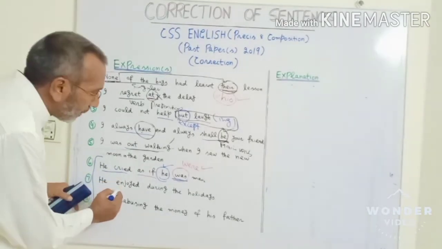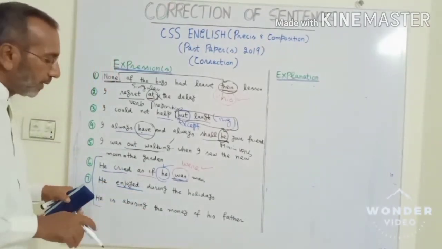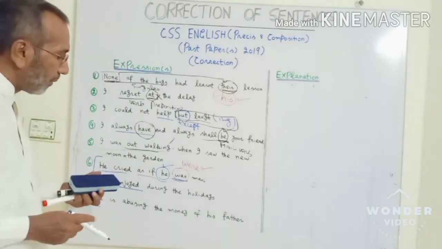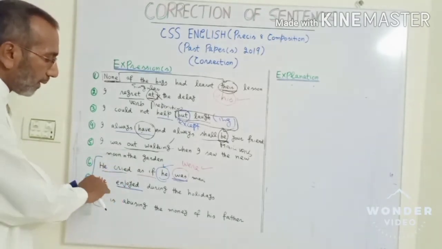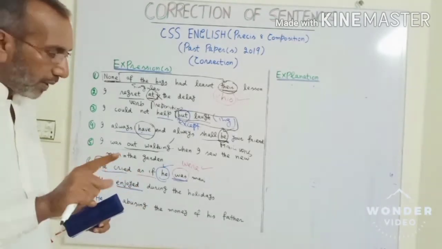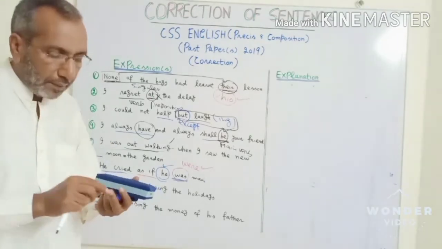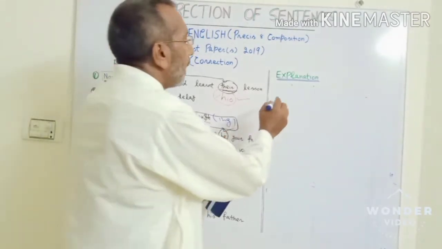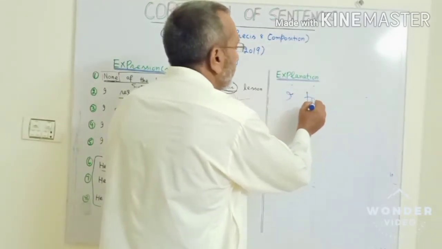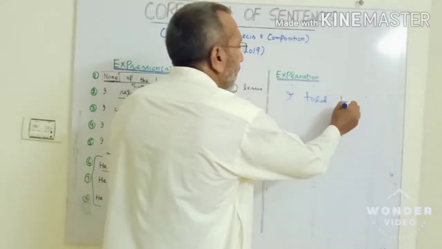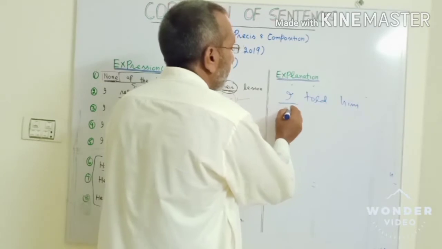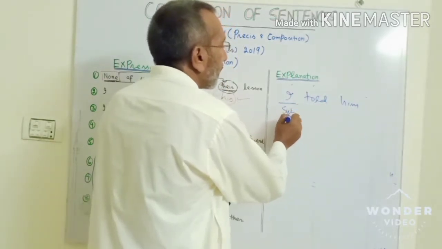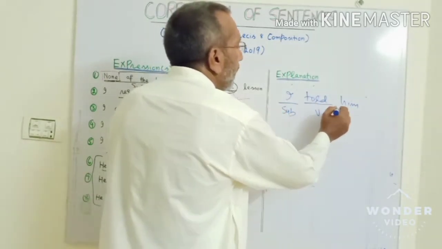In this expression, once again, it's a new topic actually. He enjoyed. Just keep in mind that sometimes some verbs are followed by some sort of object. Suppose I say, I told him. In this expression, this is your subject, this is your verb, and this is your object.